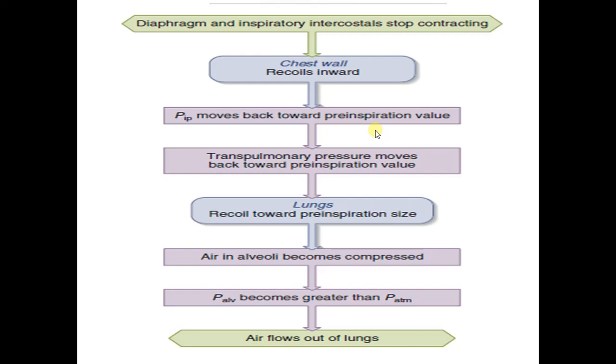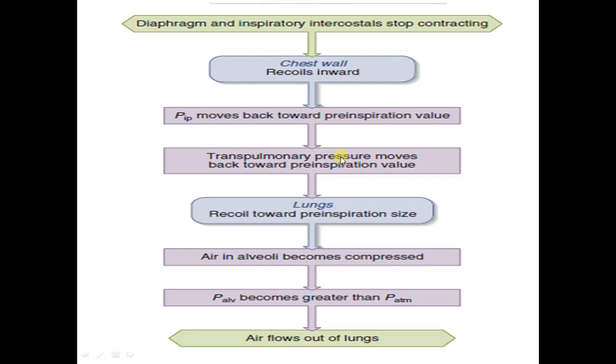So it is the flow chart showing the process of expiration. Now, the diaphragm and the inspiratory intercostal muscles stop contracting, meaning they relax. There is recoil of the chest wall, that is the thoracic cavity. The intrapleural pressure will move back to the pre-inspiratory value.